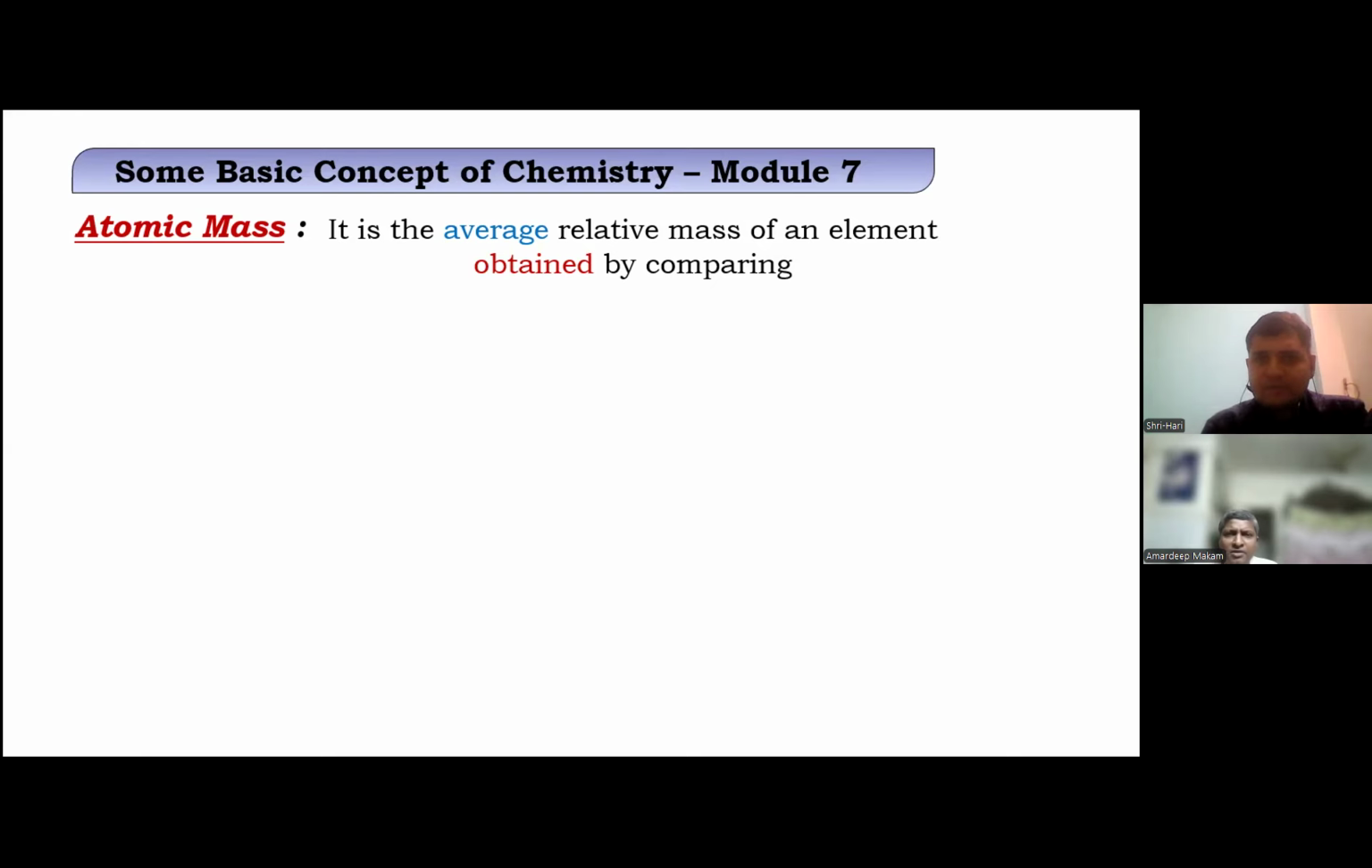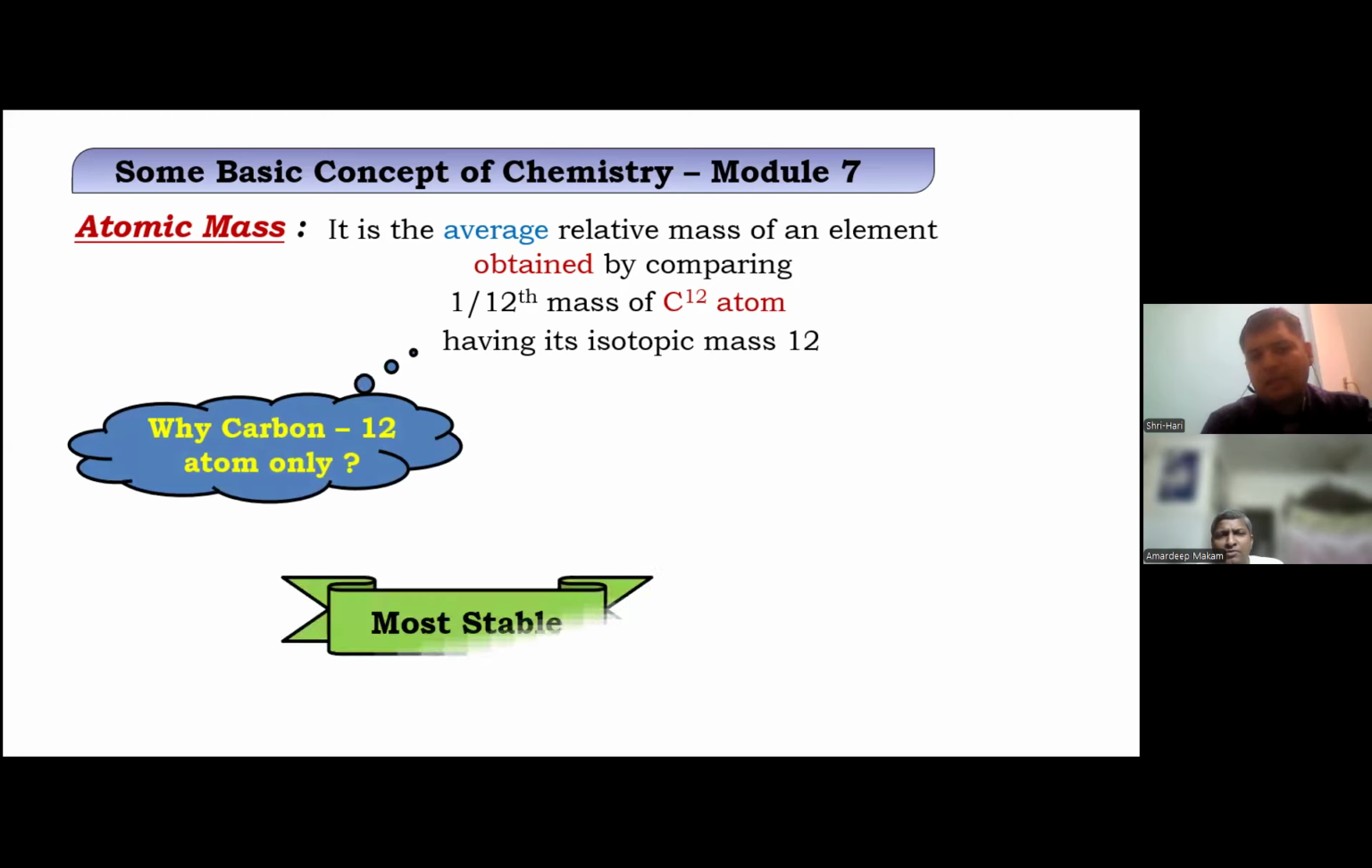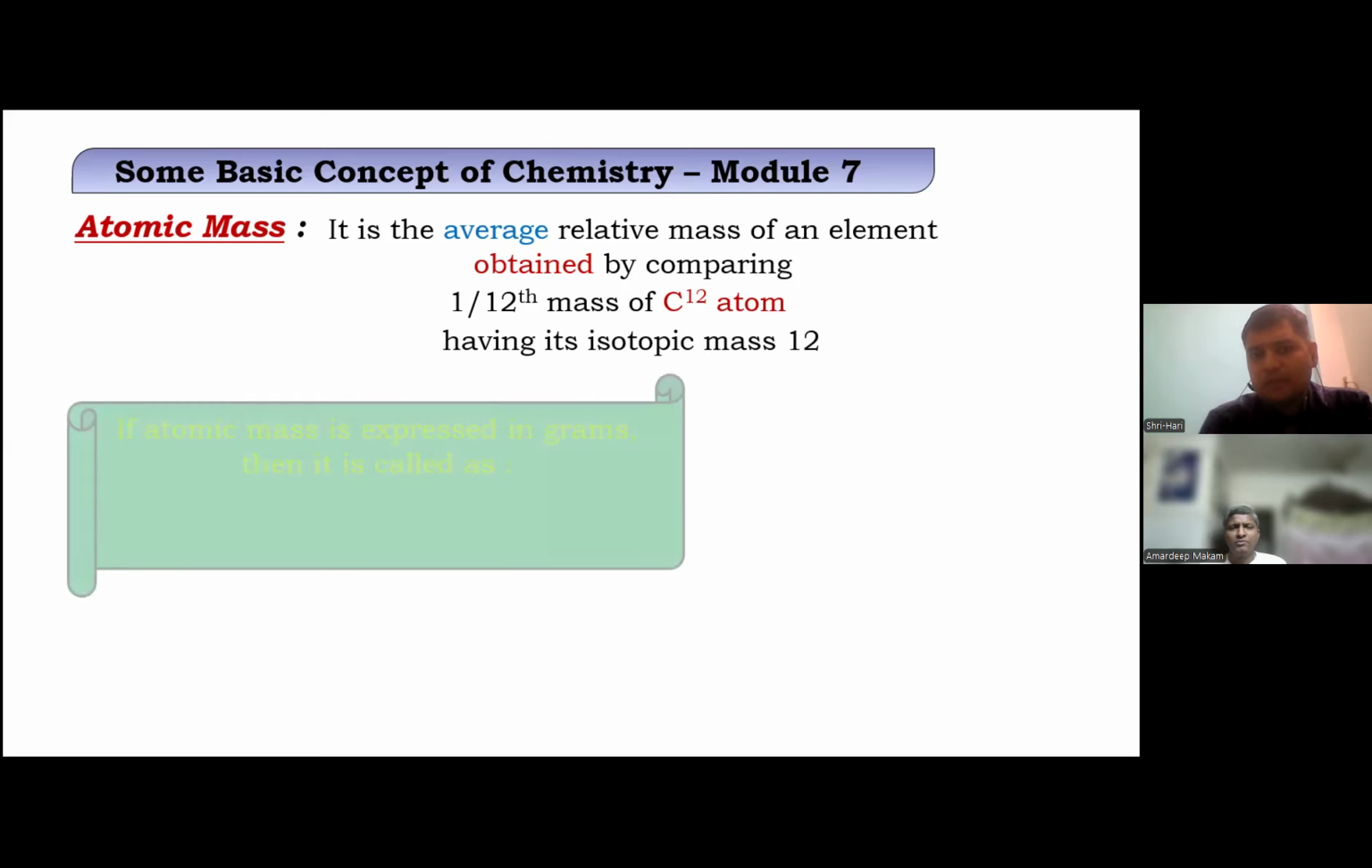I think the number of neutrons plus the number of protons will give the atomic mass, correct? Yes, but in calculation we take an average relative mass of the element, according to the isotopes and the abundance in which they are present. Yeah, exactly. But now we'll take it in terms of carbon. So we'll see how. Why carbon only? As I told you before, it's the most stable one.